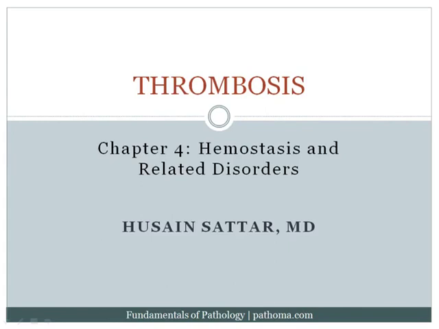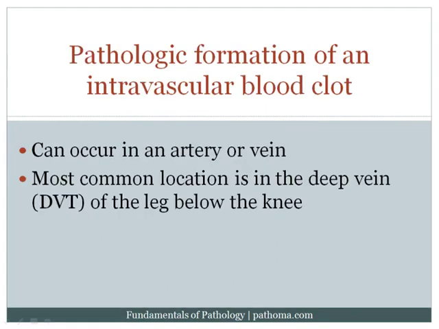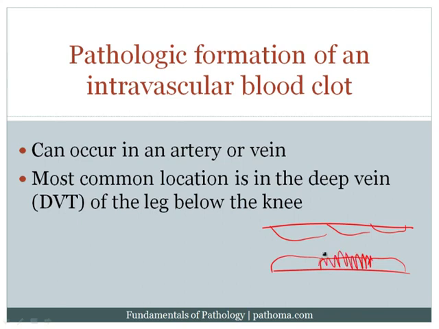Okay, next section deals with thrombosis, and the idea in thrombosis is that we get pathologic formation of an intravascular blood clot. Now again, recall that the idea in the coagulation cascade was that when we had endothelial cell disruption and we had disruption to the blood vessel, that we formed a thrombus, which was sort of like a band-aid, which then would seal off that disruption.